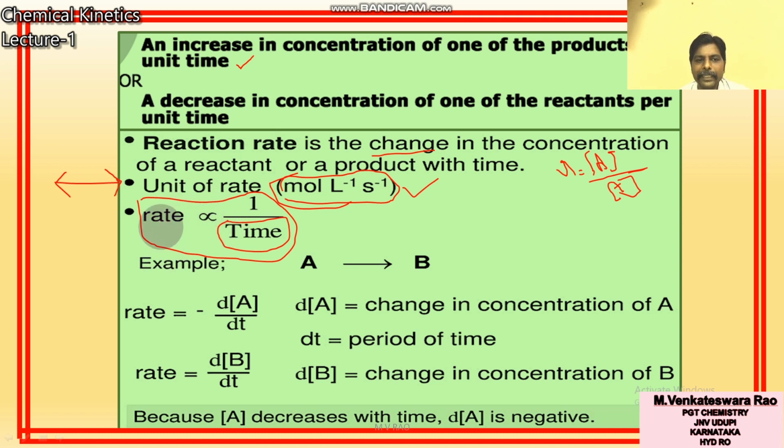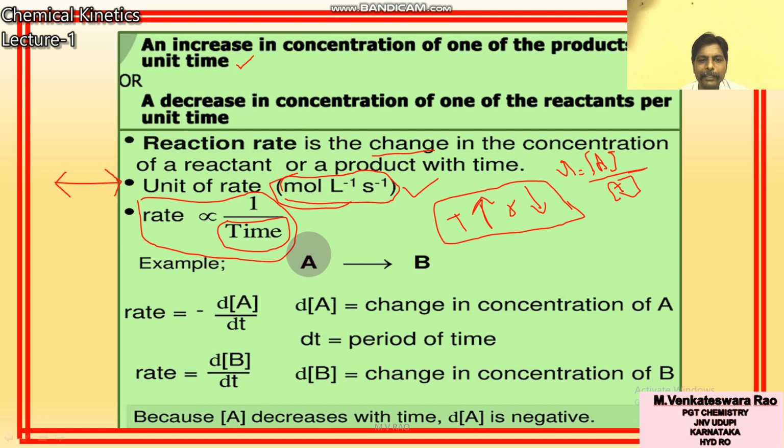As time proceeds, rate decreases. As time increases, the velocity of reaction, that means the rate of reaction, decreases. This point you have to remember. Initially rate is maximum, after some time rate will decrease.